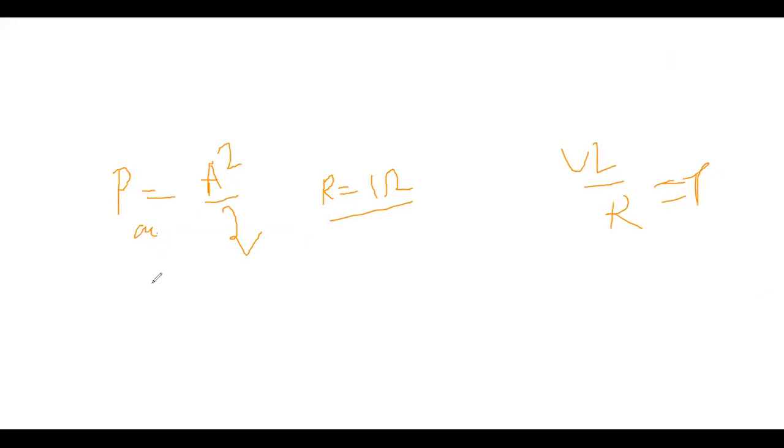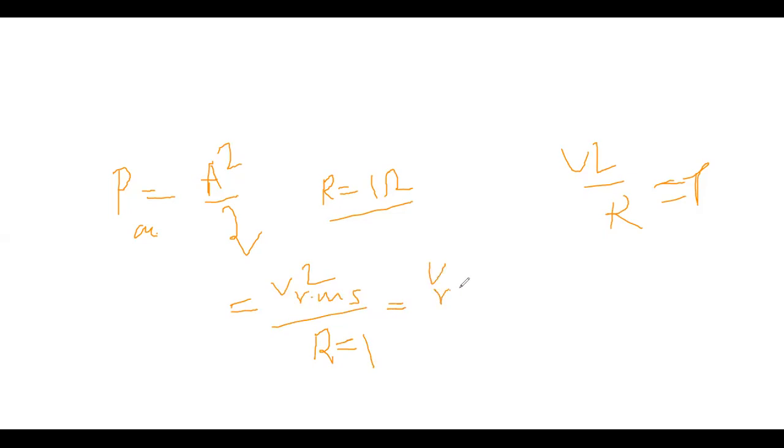We know power is equal to V square by R, and R is equal to 1 ohm for normalized power. Now here it is the AC case, because the signal is fluctuating, so it will be V RMS square by R. Since R is 1, it is V RMS square.